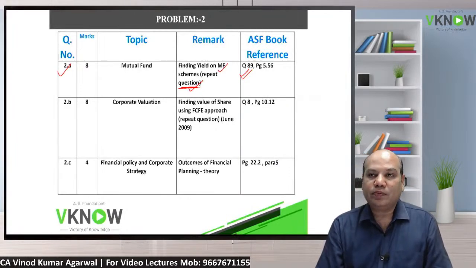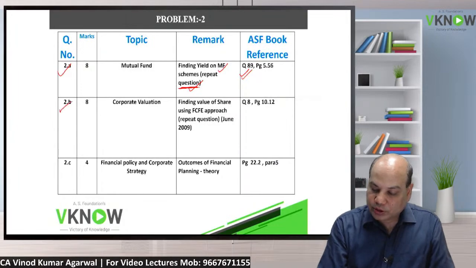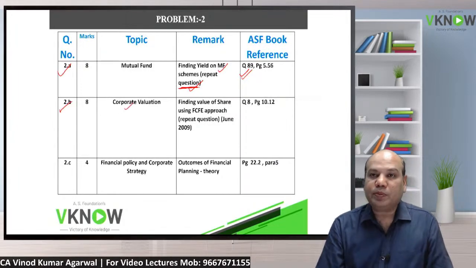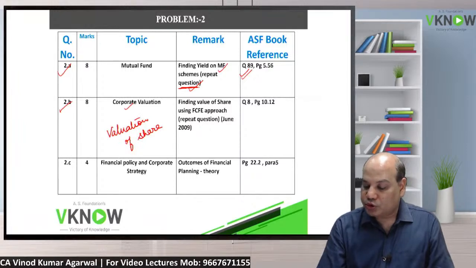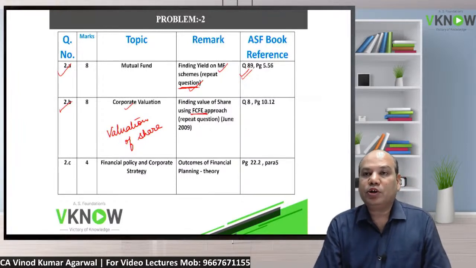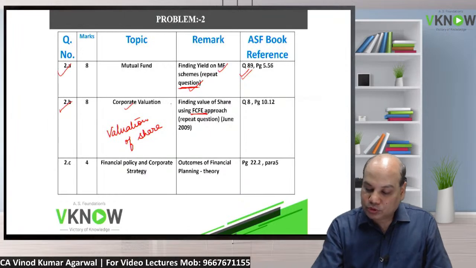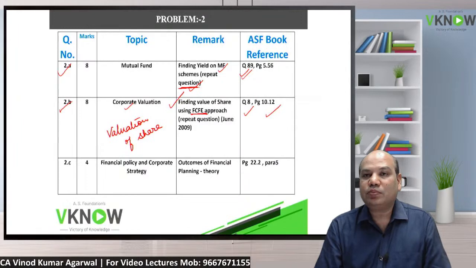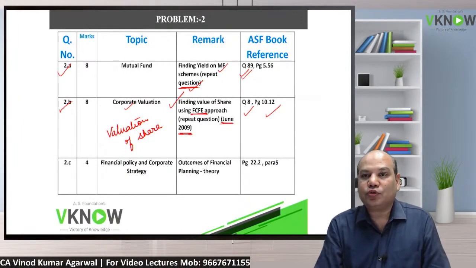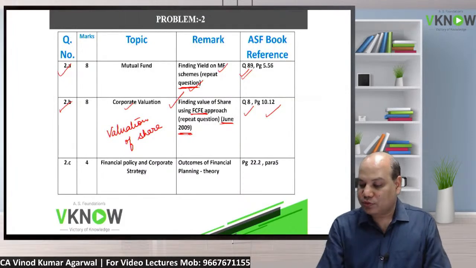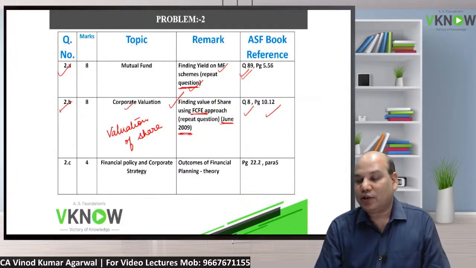Very easy. Question number 2b was on corporate valuation, or you can say valuation of share. Here they have asked you to find out the value of share using the free cash flow to equity approach. Same to same question we have covered in the class, question number 8, page 10.12, and this question has been repeated in the exam earlier also. The first time it was asked was in the June 2009 exam.